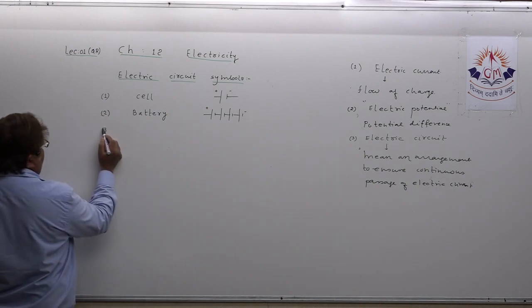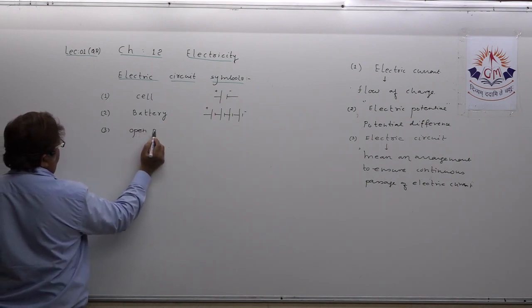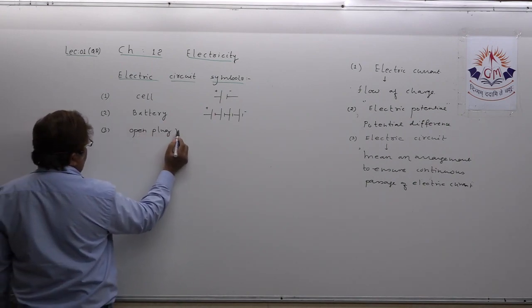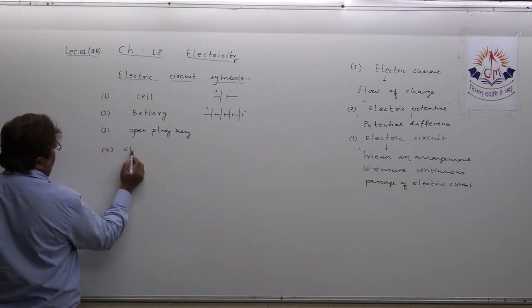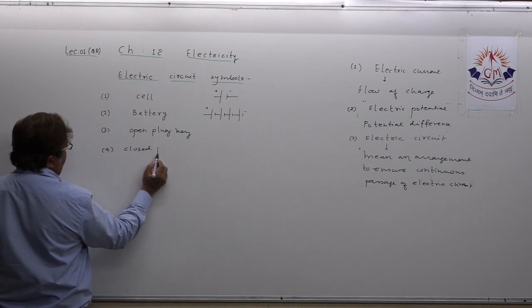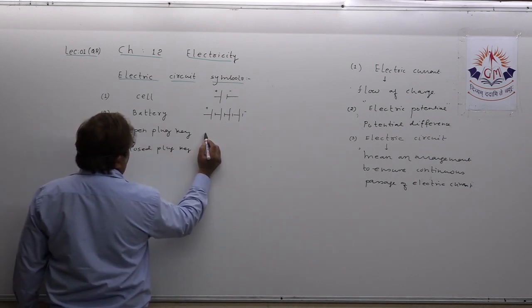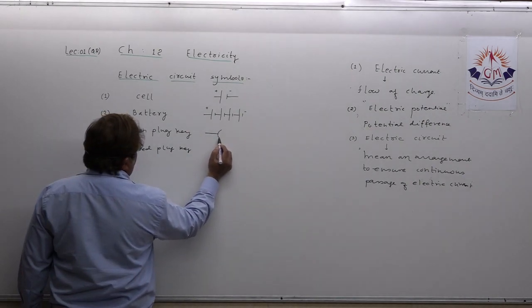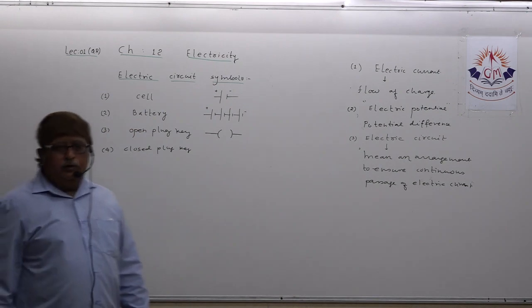Suppose you are asked to show the symbol for open plug key, or for closed plug key. How will you show open plug key? Just this way and this way. This is the open plug key.